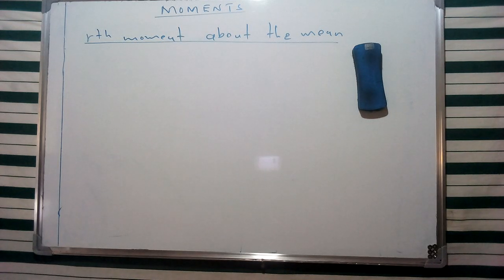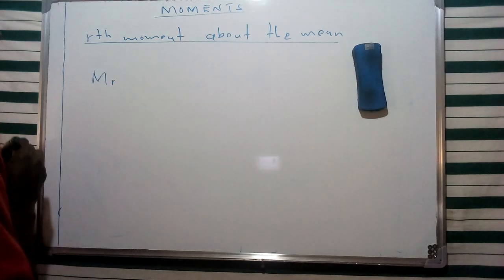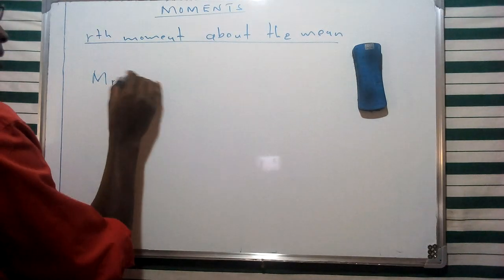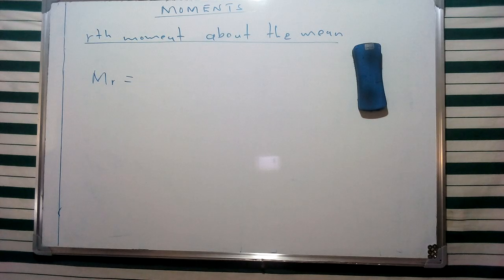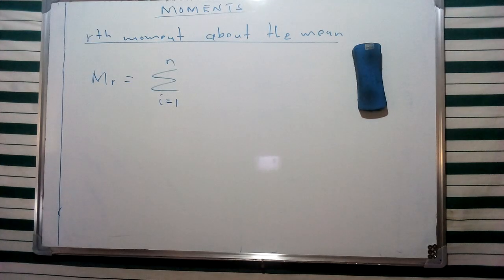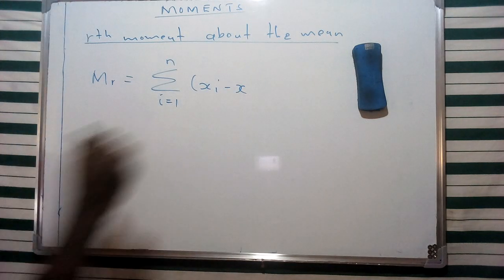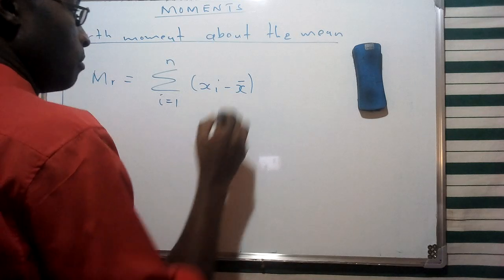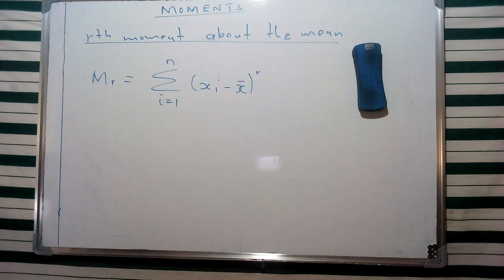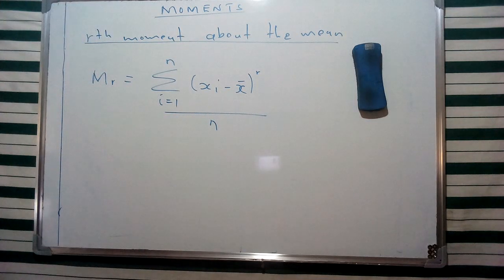And of course, whenever we are talking about the arithmetic moment about the mean, we're going to find the difference between the general set of values for the variables and the mean. The moment about the mean is given as m sub r, which is the summation from i equals 1 to n of the difference between the mean and a particular variable, raised to the power of r, divided by the number of observations.